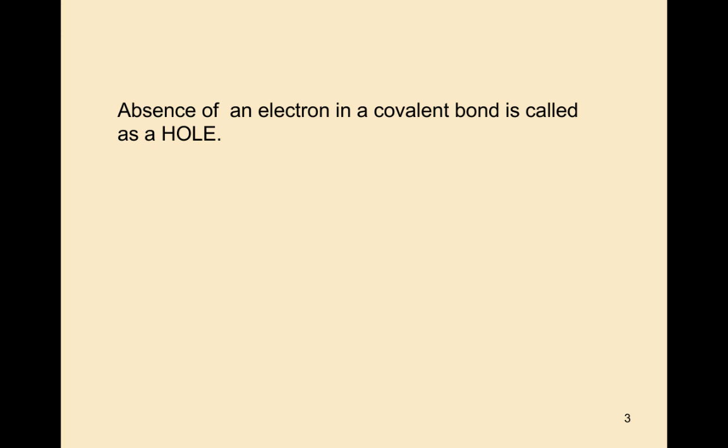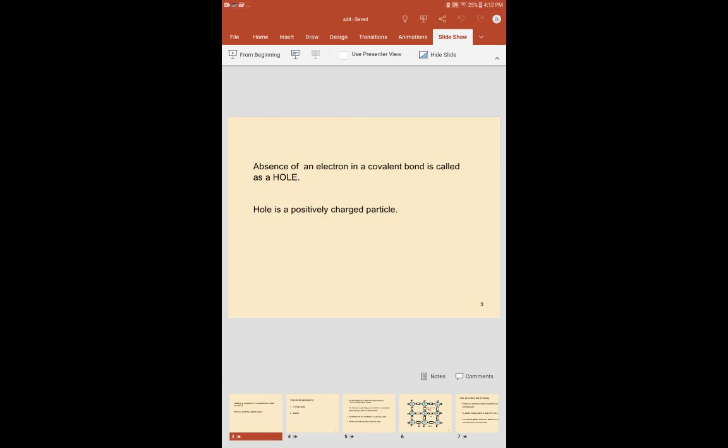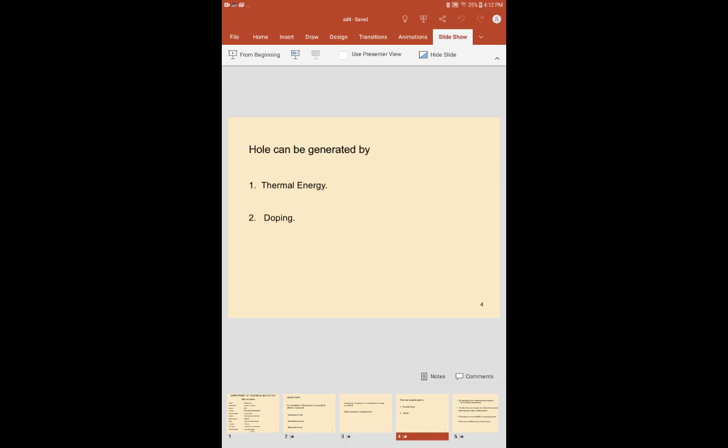Absence of an electron in a covalent bond is called a hole. A hole is a positively charged particle. Holes can be generated by thermal energy and by doping. By using these two methods we can generate holes: by applying thermal energy of about 1 electron volt, or by doping we can create holes.